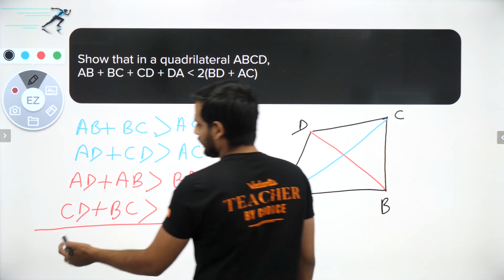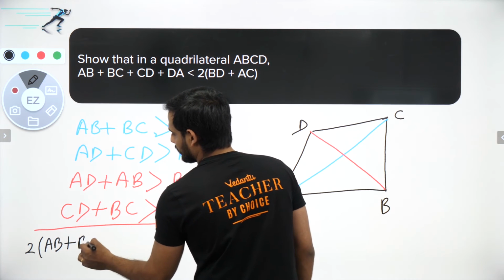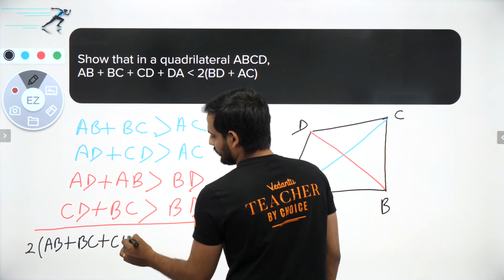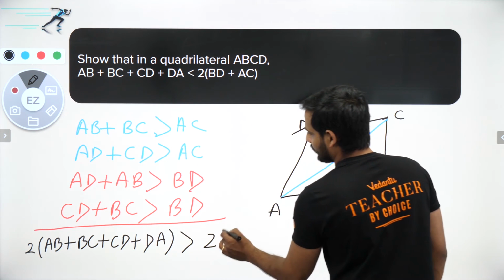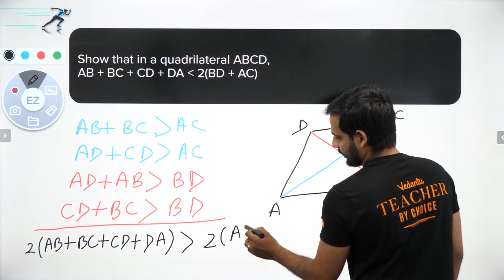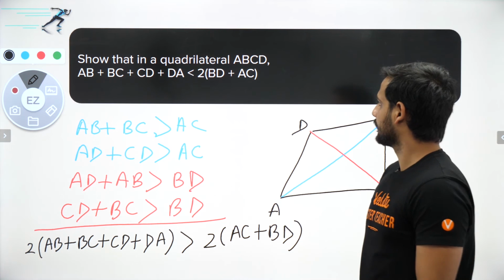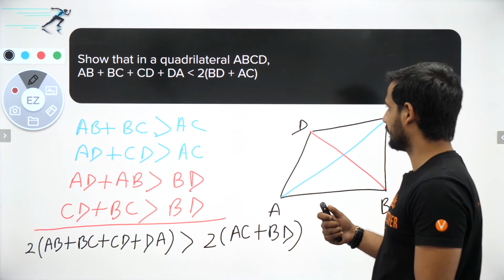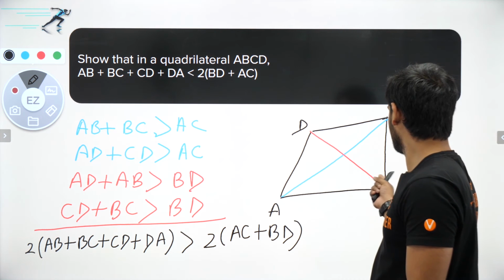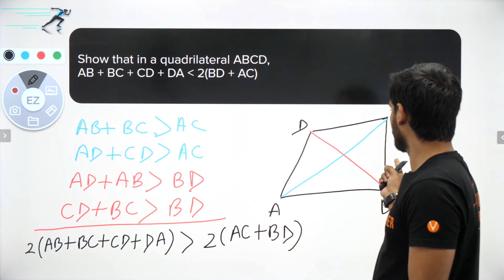So we are getting 2 times of AB plus BC plus CD plus DA, and this is greater than 2 times of AC plus BD. But we wanted to prove something else and we have reached something else. We wanted AB plus BC plus CD plus DA less than 2BD plus 2AC.